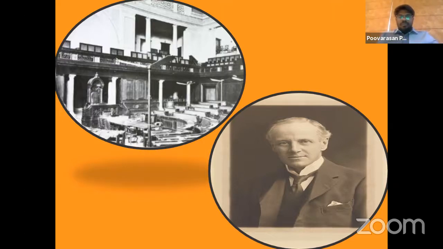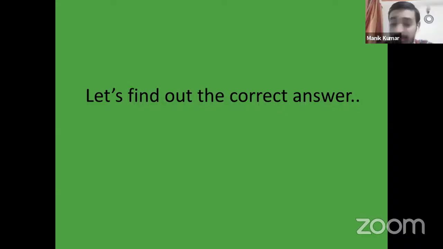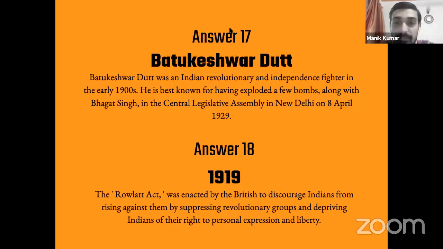Let's find out the correct answers now. People have given Chandrasekhar Azad, 53%. So I think we've got a lot of students giving the wrong answers for the first one, 52% of you. The second one is indeed correct. It's 1919. Great students, well done. Let's get more right answers. Let's find out the next set of questions now.